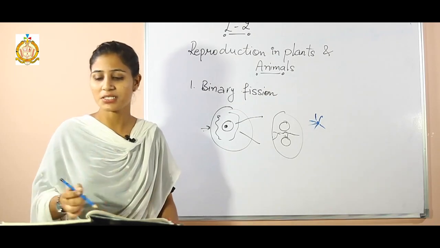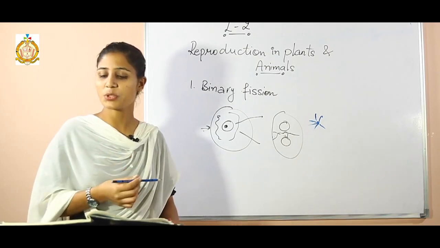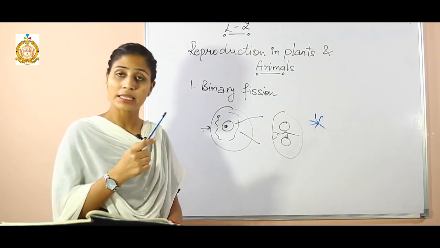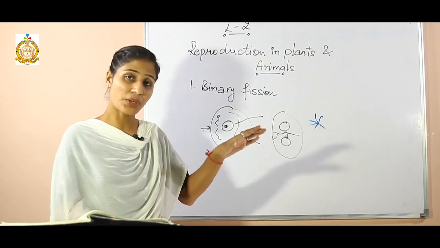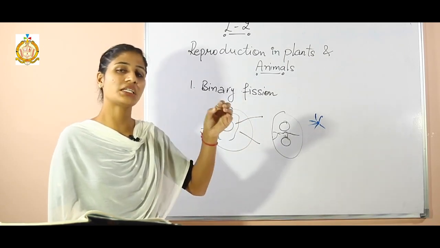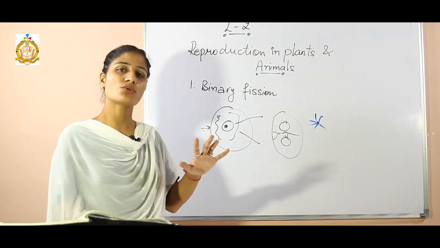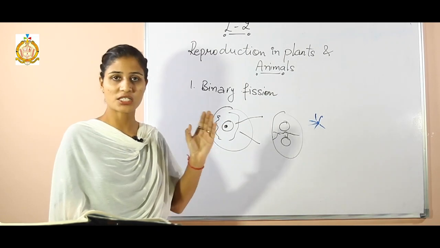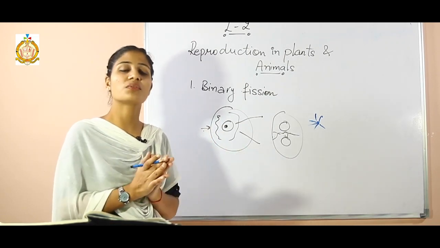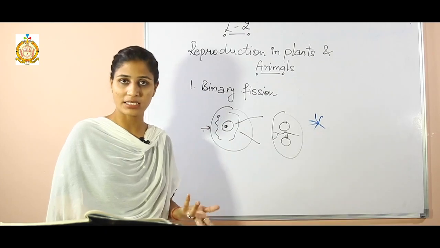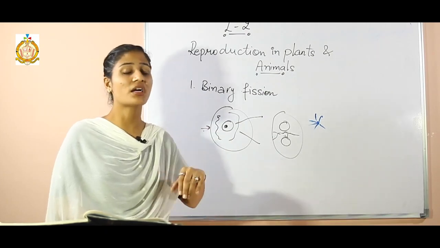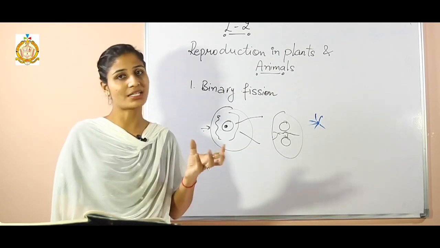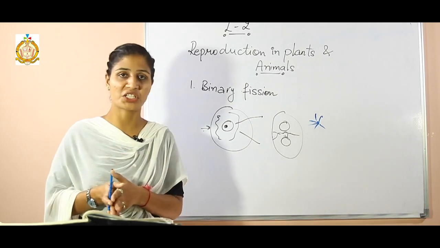Now what are the disadvantages? Vegetative propagation results in the production of offspring that have the same genetic or hereditary characters as the parents. That I told you, if the parent plant has white colored flowers, then definitely the daughter plant will also have white colored flowers. There will be no variation in that, the same species will be there. That means there will be a lack of variety in vegetative propagation. We can't get a variety in the number of flowers or other features in a plant. So that is a disadvantage of vegetative propagation.